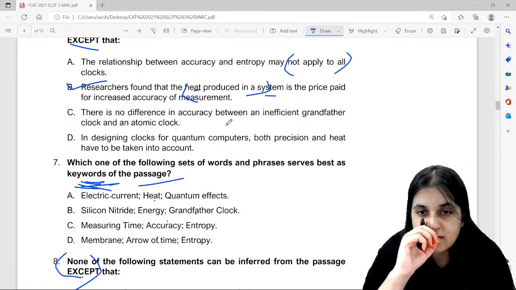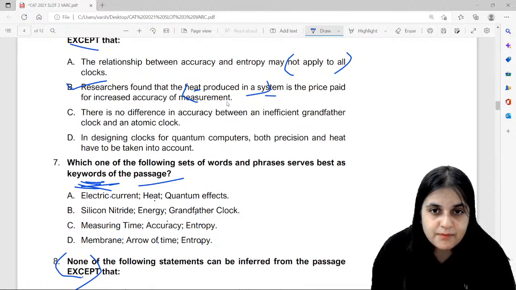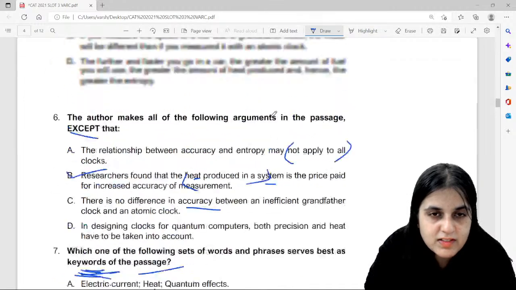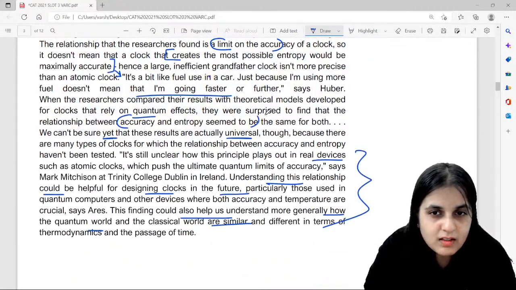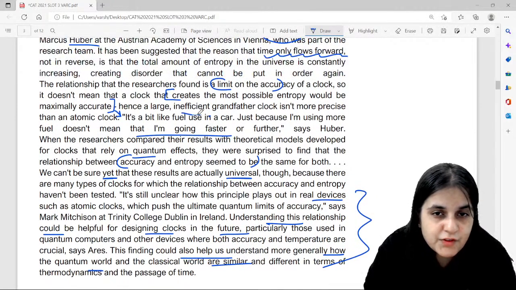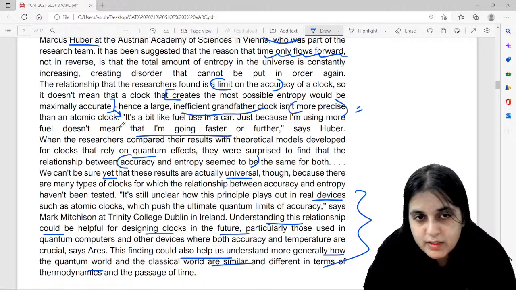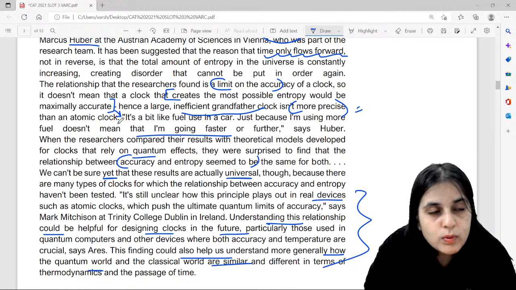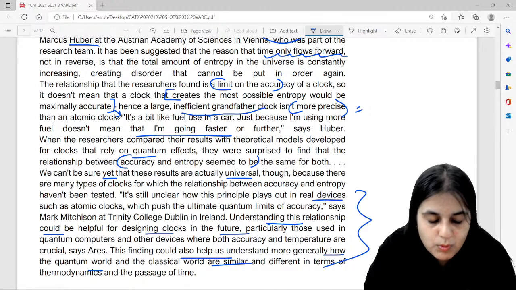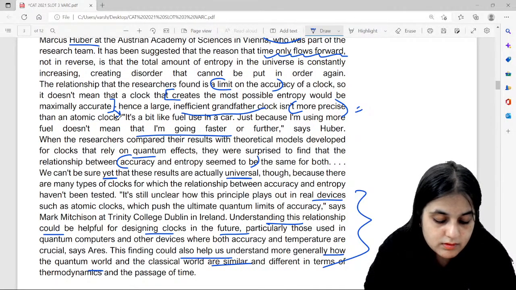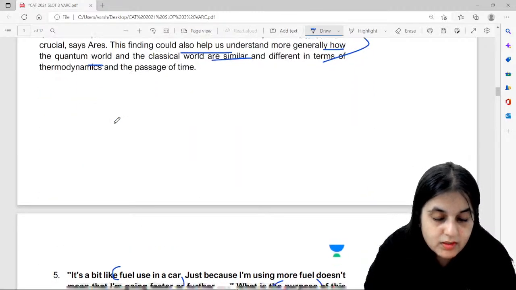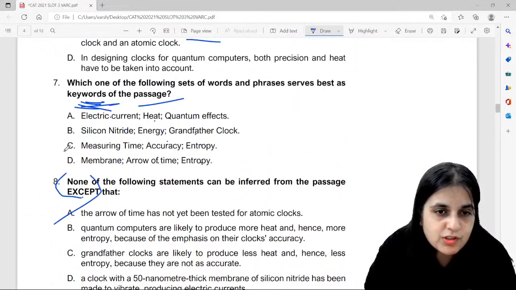There's no difference in accuracy. See, there's no difference in accuracy. Look here. An inefficient grandfather clock isn't more precise, meaning it's equally precise or equally accurate as an atomic clock. So for both of them it will remain the same, whether it's a grandfather clock or an atomic clock, their accuracy and precision are going to be equal. One is not more precise than the other. That's given. Okay, clearly guys, the answer option here is going to be C.